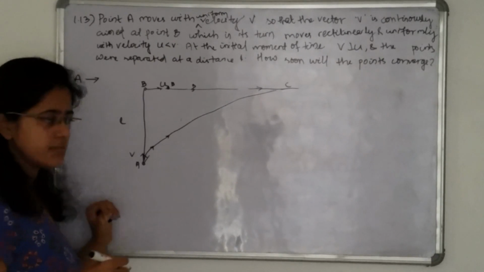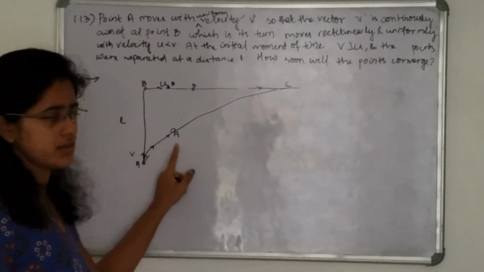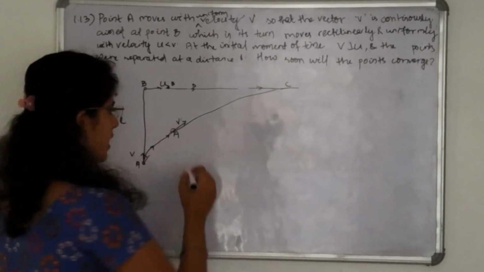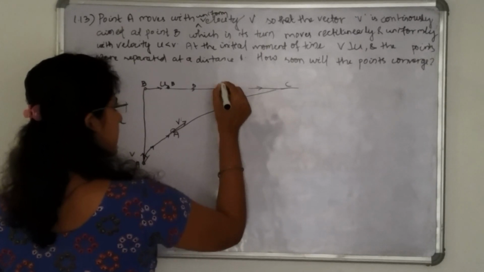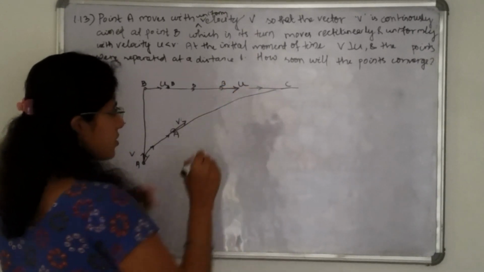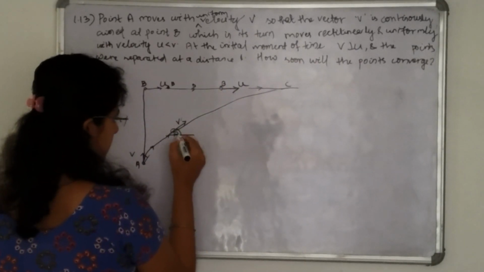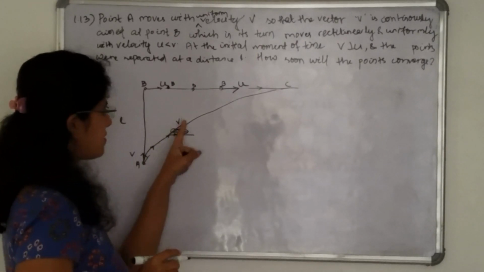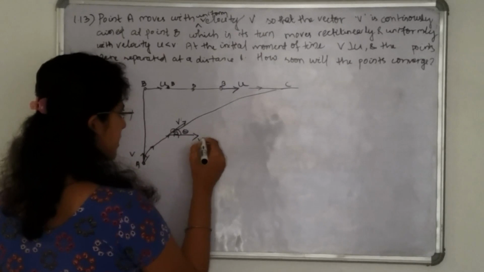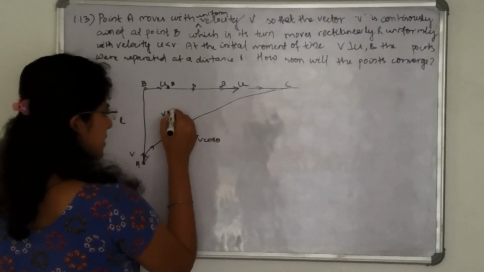Let us take after dt time, A is here, and its velocity v is in this direction. B was at some point like this, but is heading in this direction with velocity u. Let us take this as making an angle theta with the horizontal. So this component is v cos theta and this component is v sin theta.